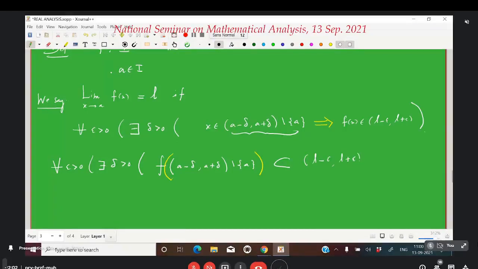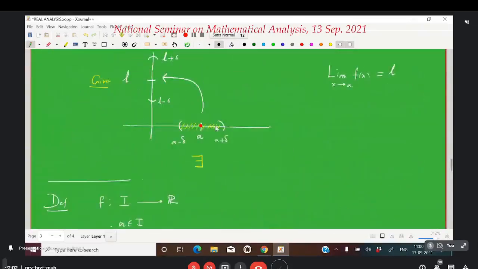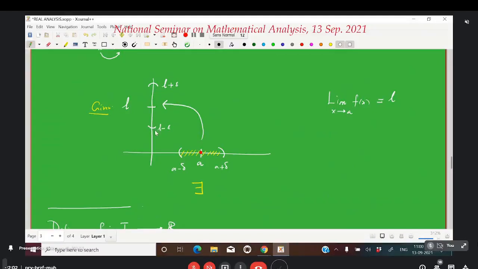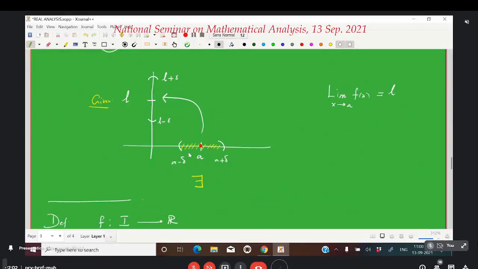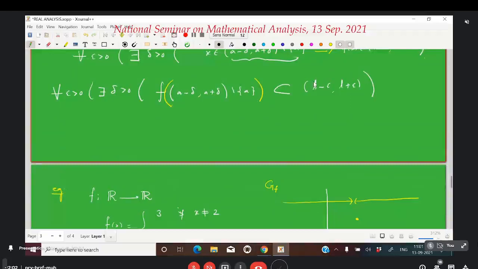This is exactly what I explained through the picture. If you come with any epsilon interval around L, we will be able to find a delta interval around a such that the image of this interval is inside it. Now we have the definition. Now we will prove one or two problems by using this definition.